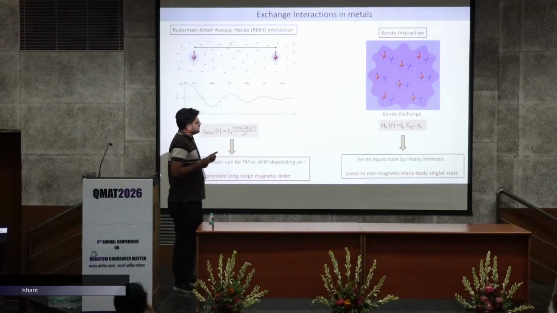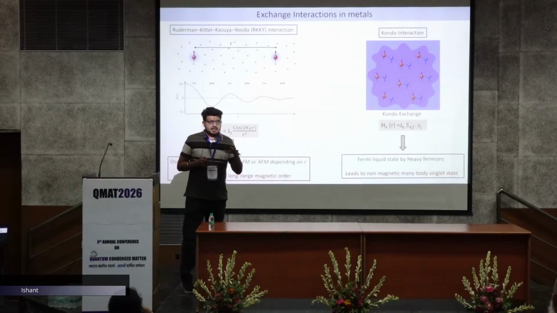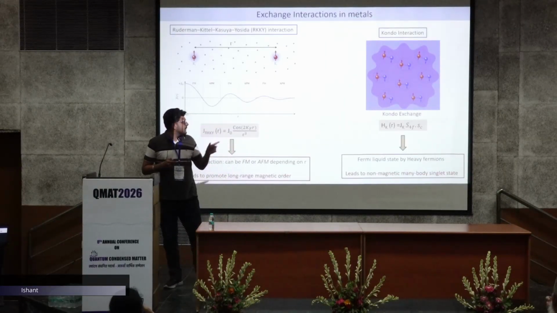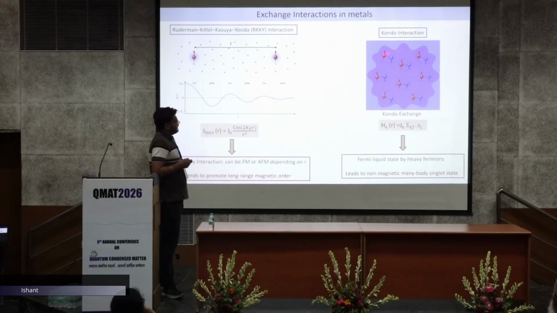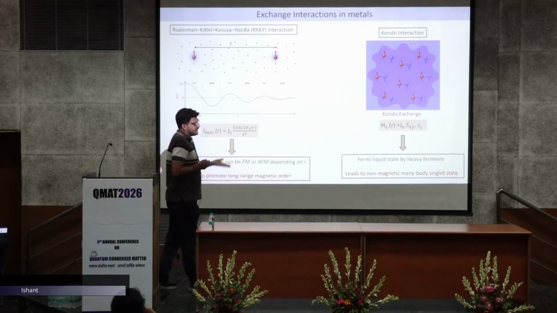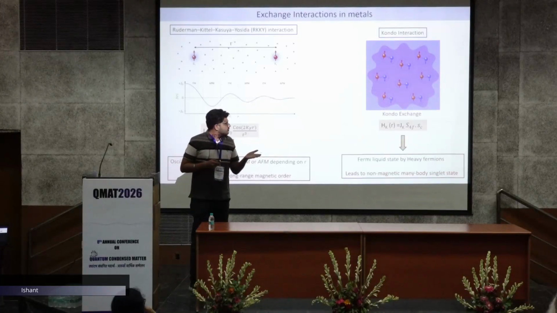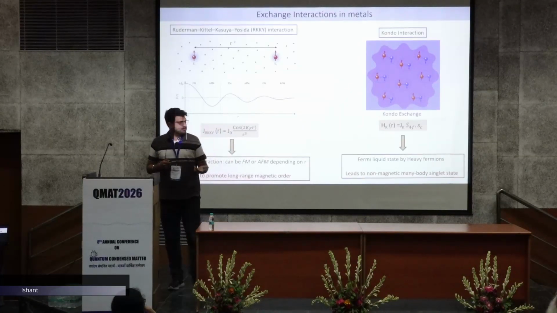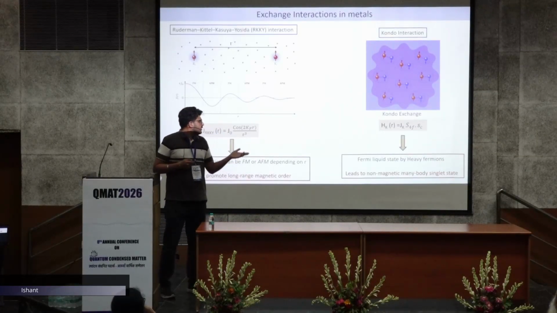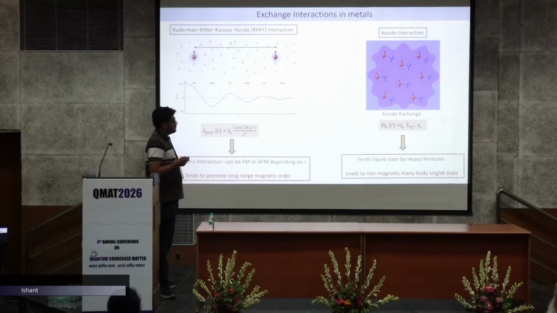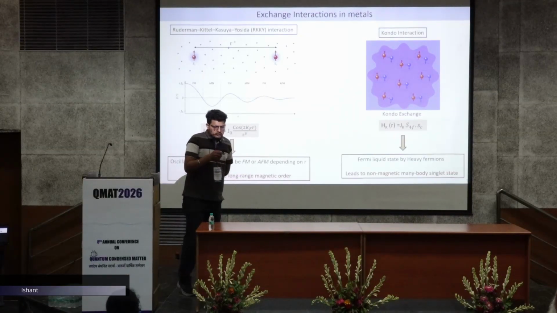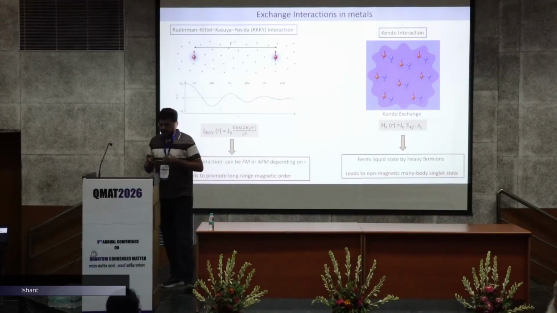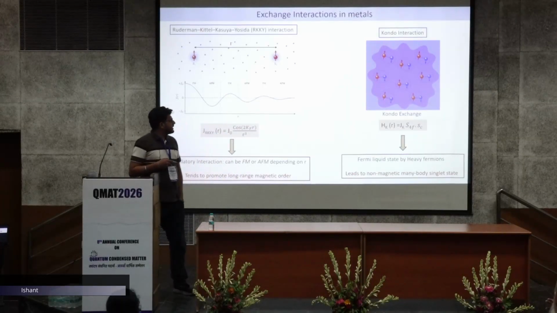In Kondo interaction, local moments are surrounded by a cloud of oppositely polarized conduction electrons. Now the effective mass of the electrons is greater than the bare mass of the electrons. So, this becomes a heavy fermion, and it also leads to a non-magnetic many body singlet state. Okay, so by competing these interactions, we can achieve the quantum critical point.